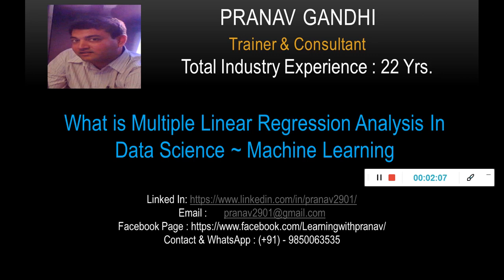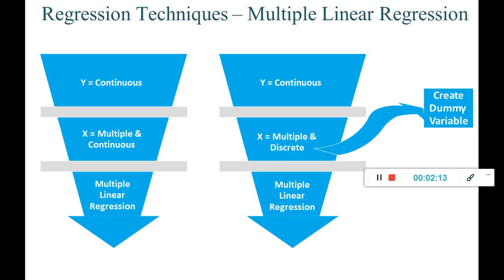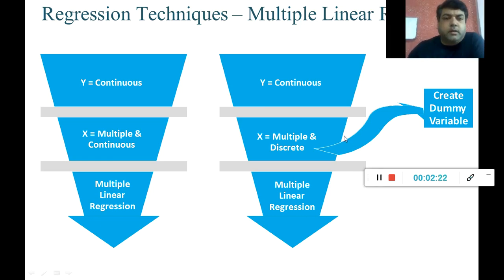As I said, we are going to discuss what is multiple linear regression. When we discussed what is regression, we understood the theoretical part of regression, when it is utilized, why it is utilized, how it helps. Then we tried to understand what is linear regression. In that video we discussed the equation of line, etc. Then we tried to understand what is simple linear regression, right?